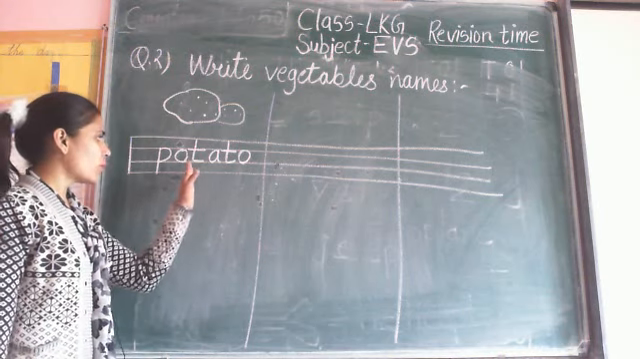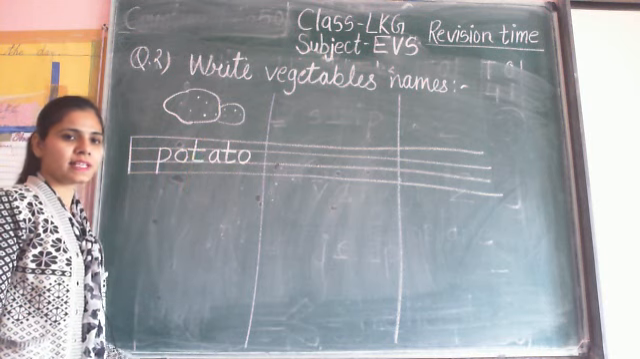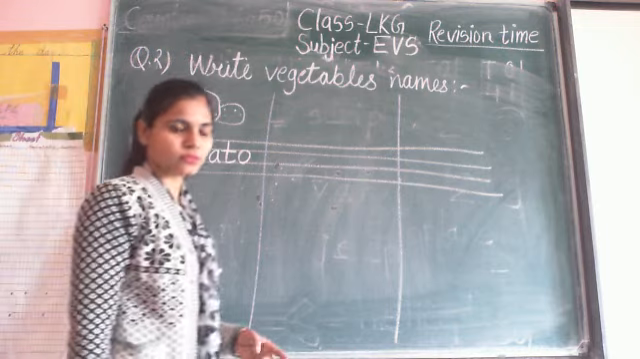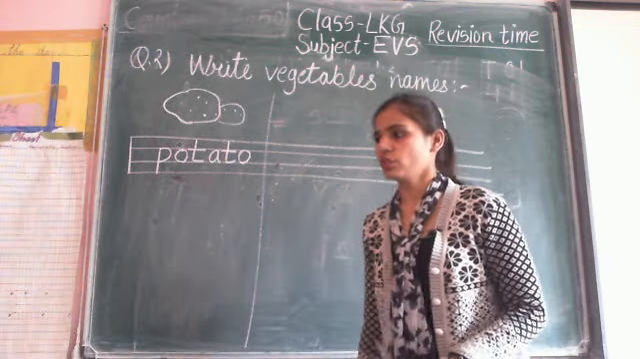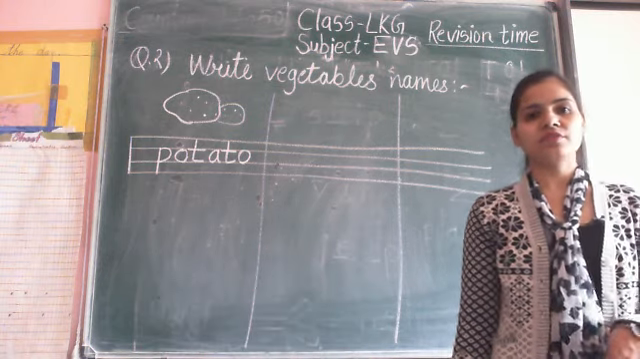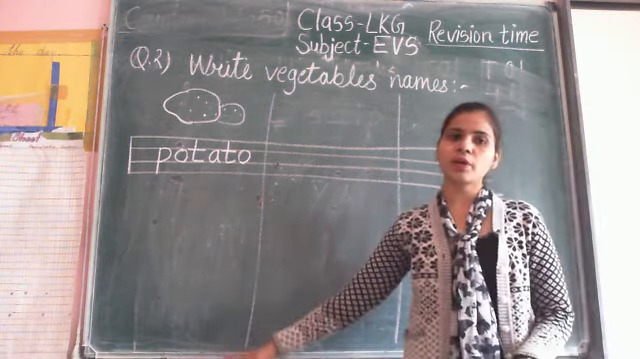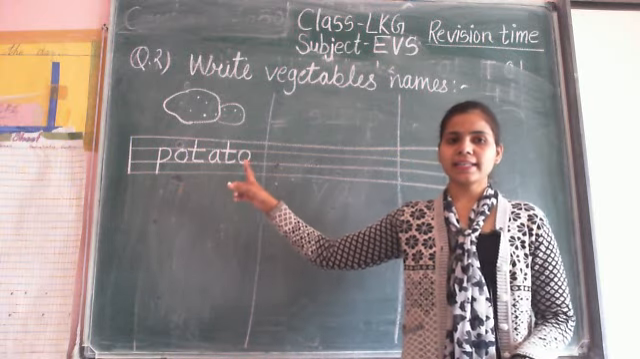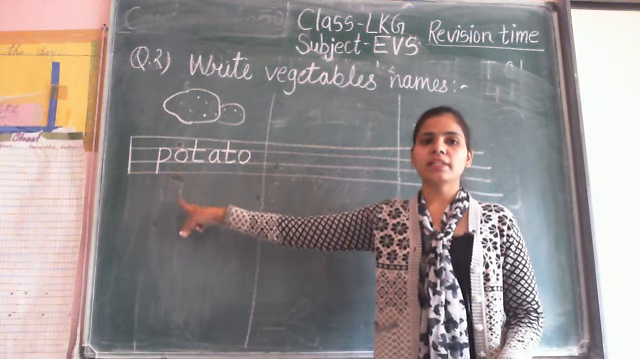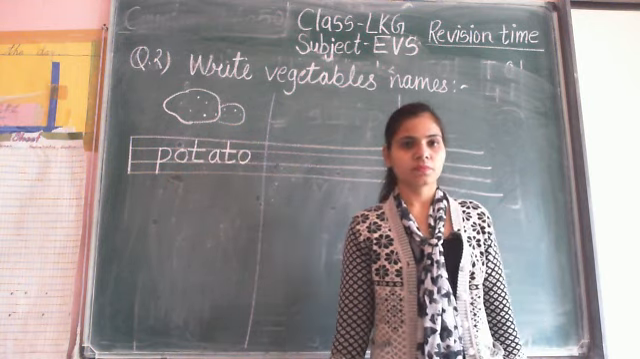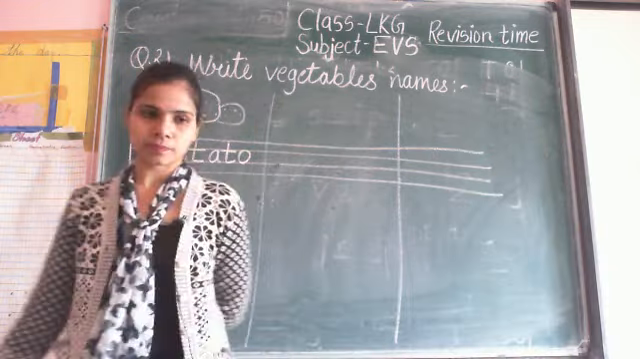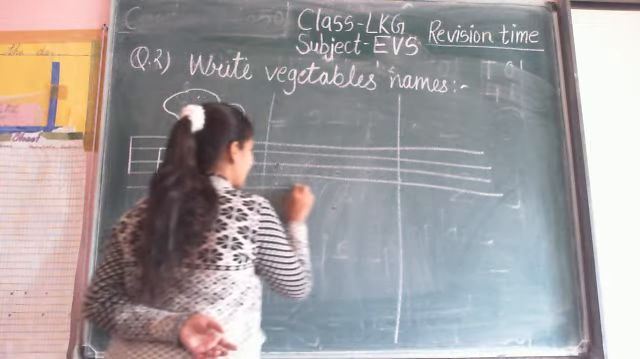Complete. Now you write potato full page. Okay, till the last line you write potato full page. So in your notebook how many lines are there? 5 to 6 lines. So you write the spelling of potato 5 to 6 times. P-O-T-A-T-O. Draw the pictures and write down the name. First is potato. You write till the last line.